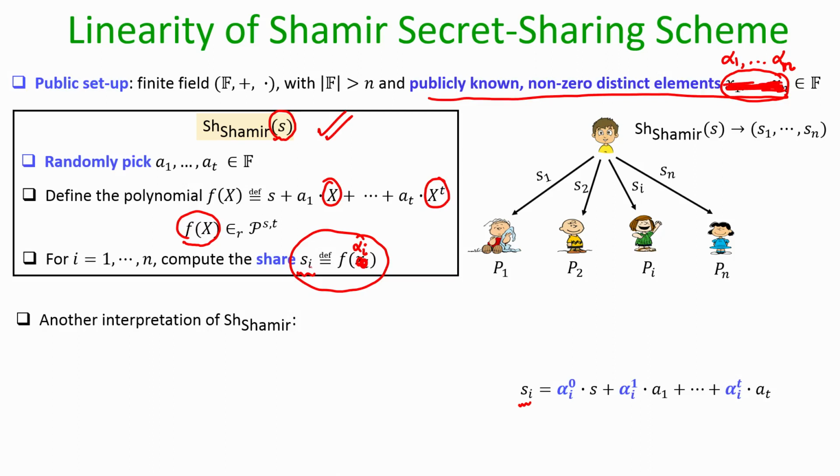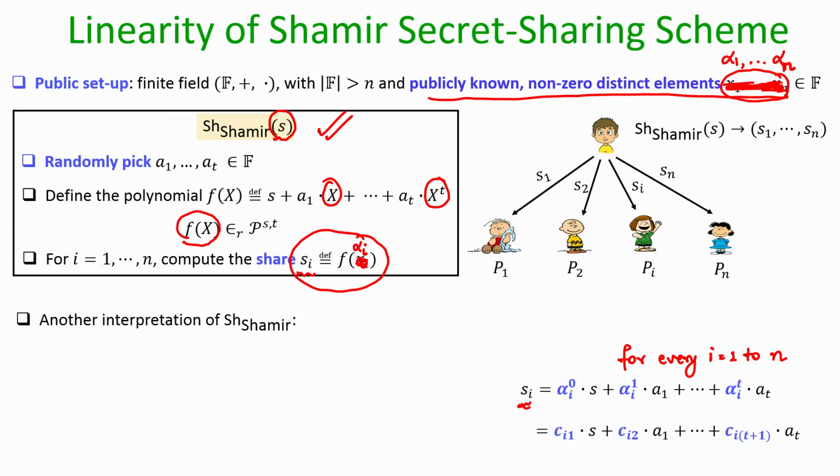So, my share S of I is computed by substituting x equal to alpha I, and wherever x is there I substitute it by alpha I, and I get that S of I is this value, right. So, this holds for every I equal to 1 to n. So, if you want to compute the value of S of 1, you have to substitute x equal to alpha 1. If you want to compute the share S 2, you have to substitute x equal to alpha 2 and so on.